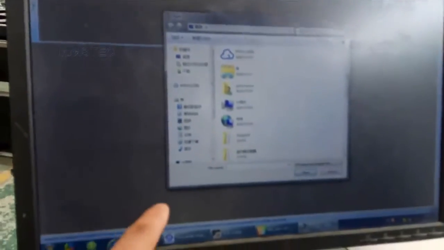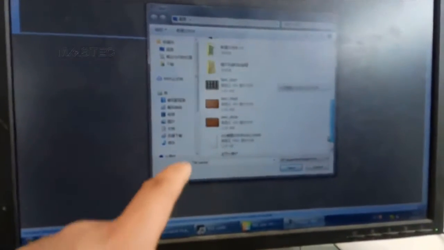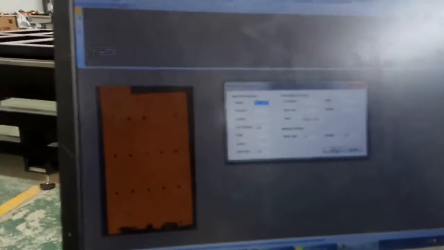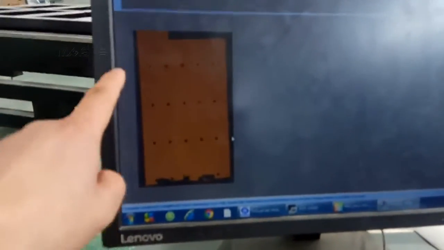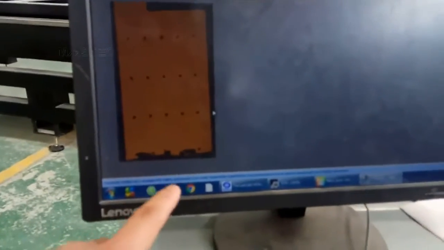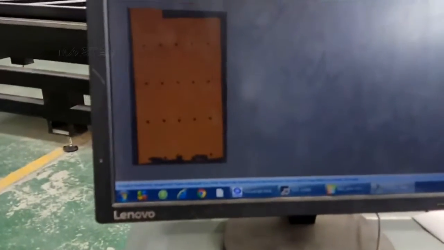Input the photo taken by the camera. Now we see this is the flaw on the leather. Now we want to extract the contour of the leather. Okay, now it's